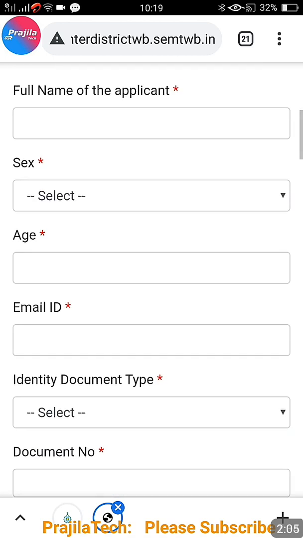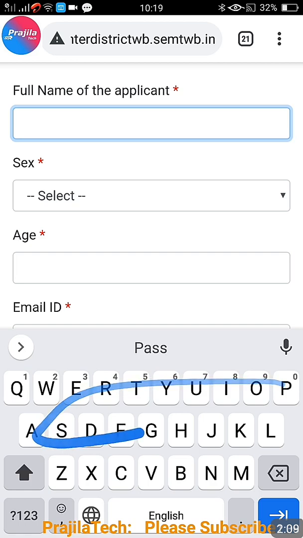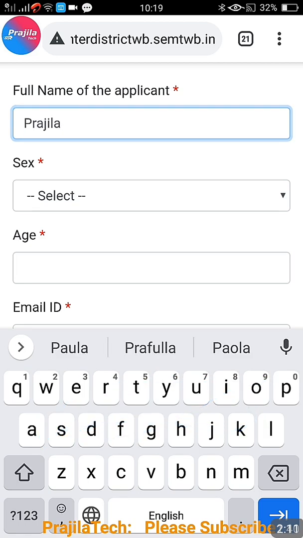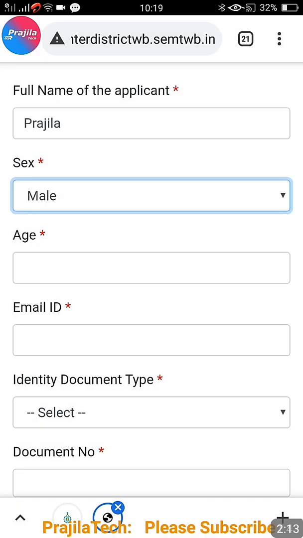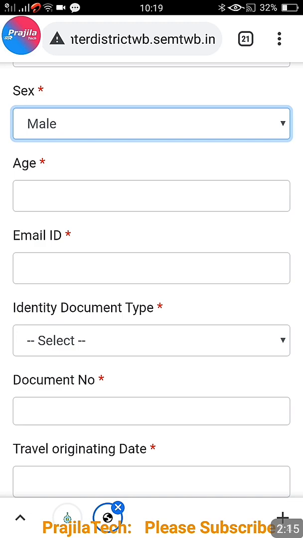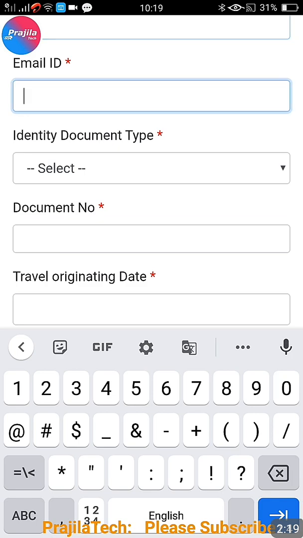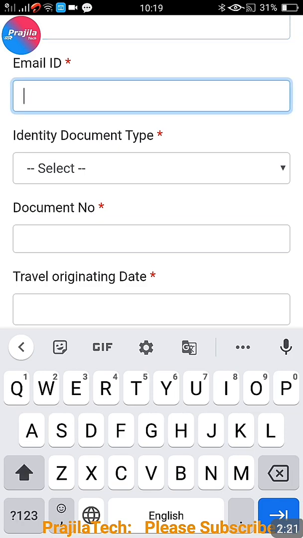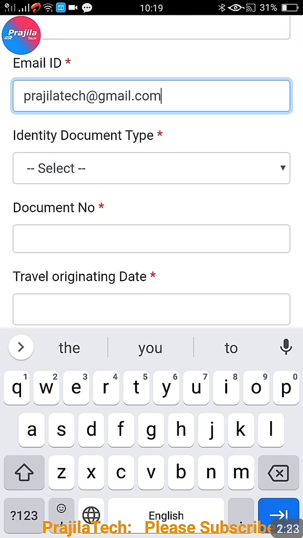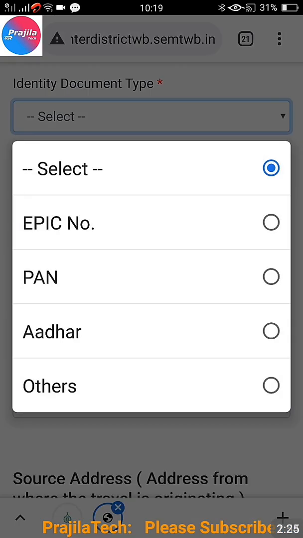Previously it was not active. Now you have to fill all the details. Let us see what are the details that have to be filled here. First is your name and your gender, and after that your age. Okay, after that your mail ID. Please make sure you are giving all the things properly, because your communication or pass will come through SMS and mail ID. Okay, do not miss anything.